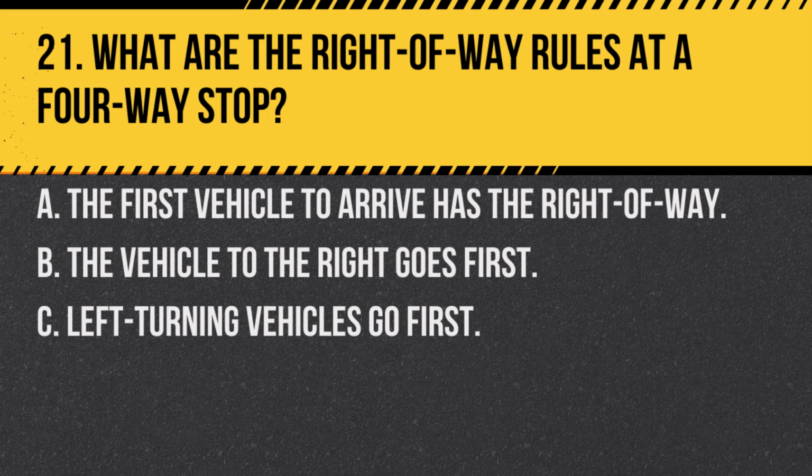Question 21. What are the right-of-way rules at a four-way stop? A. The first vehicle to arrive has the right-of-way. B. The vehicle to the right goes first. C. Left-turning vehicles go first. Answer A. The first vehicle to arrive has the right-of-way. At a four-way stop, the first vehicle to arrive at the intersection has the right-of-way. If two vehicles arrive simultaneously, the vehicle on the right goes first.